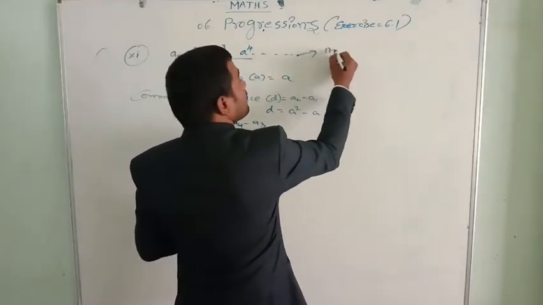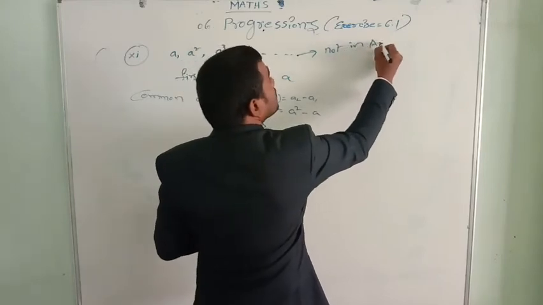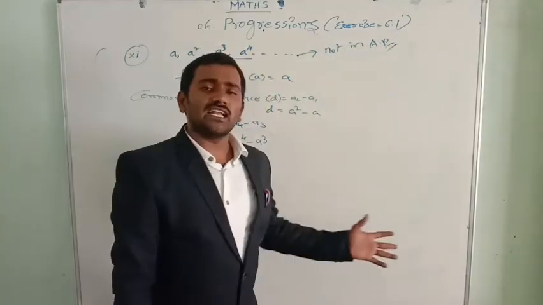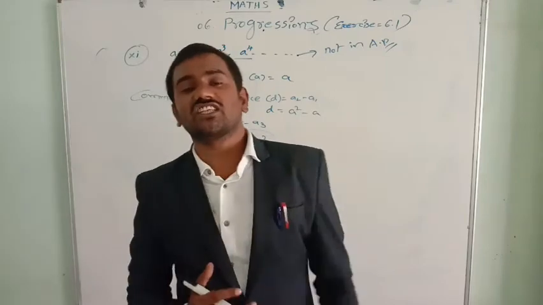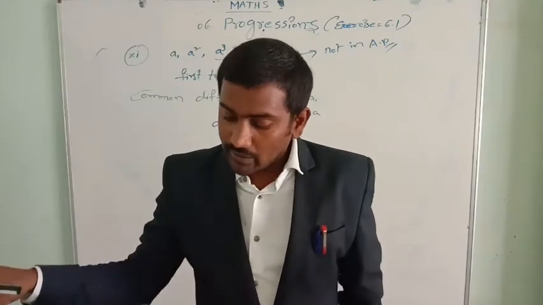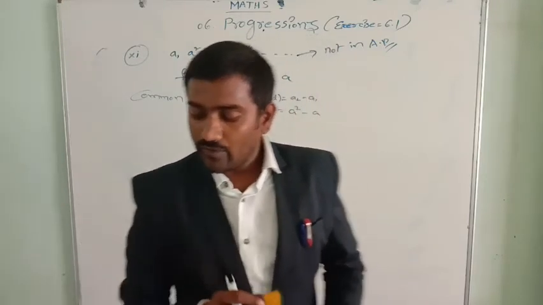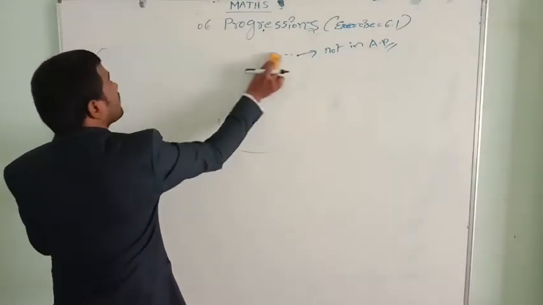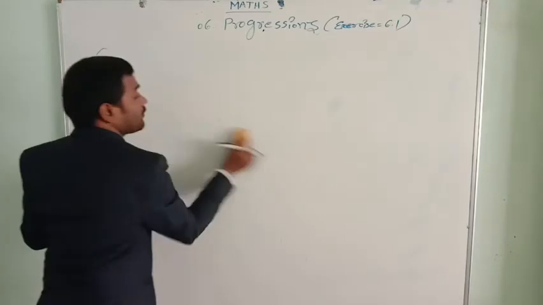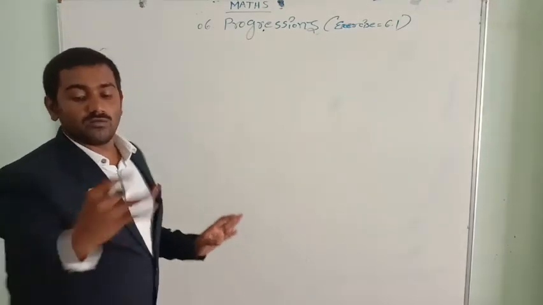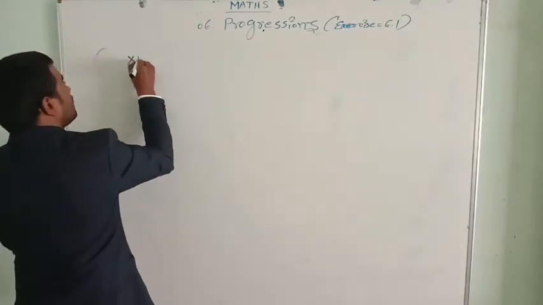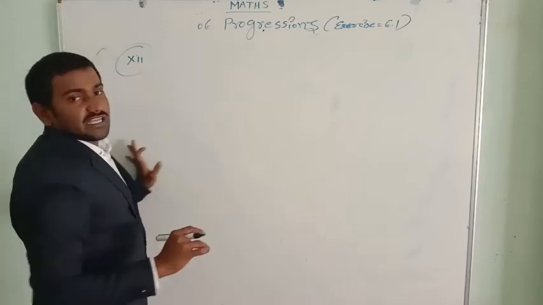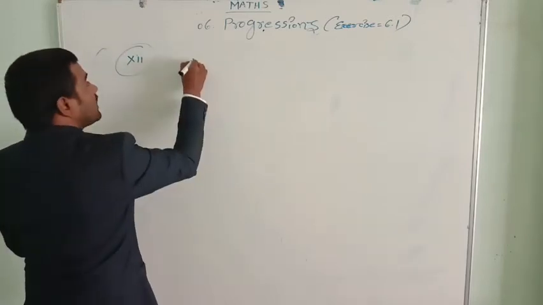So it is not in arithmetical progression. If it is not in arithmetical progression, we need not write the next three terms. Here there is one more question which is actually in arithmetical progression, but you people will say that it is not. When you solve the problem, you say it is not in arithmetical progression, but these are in arithmetical progression.